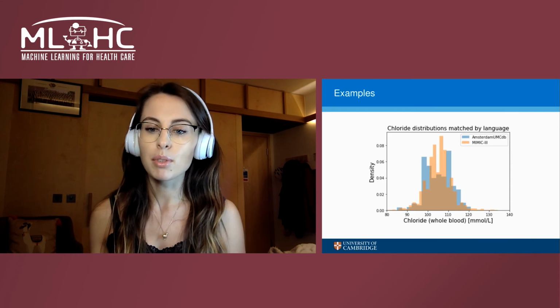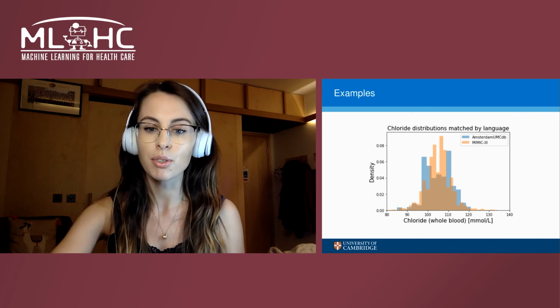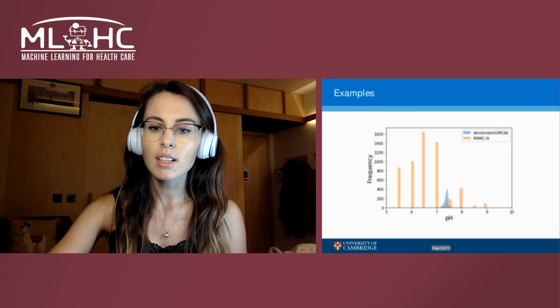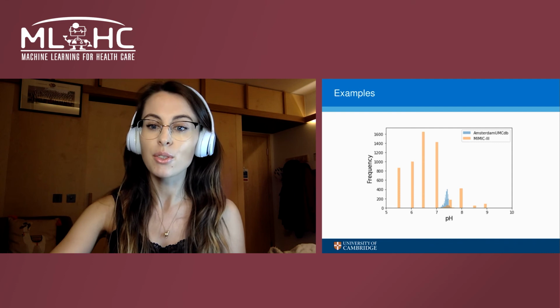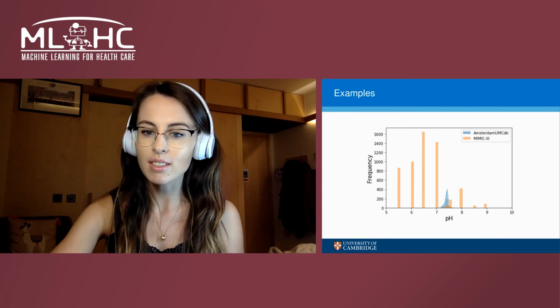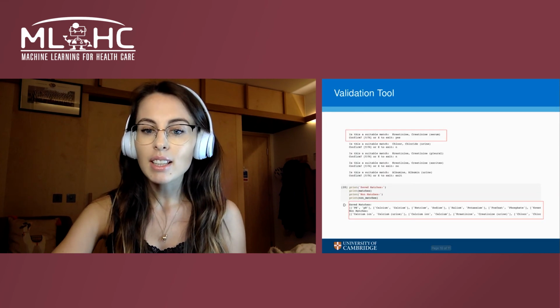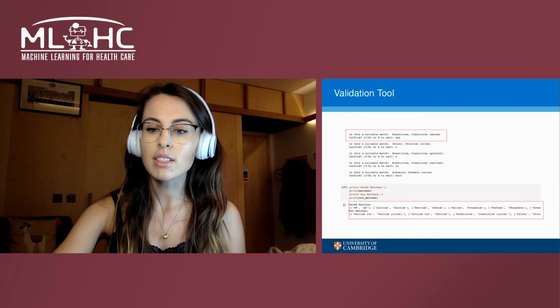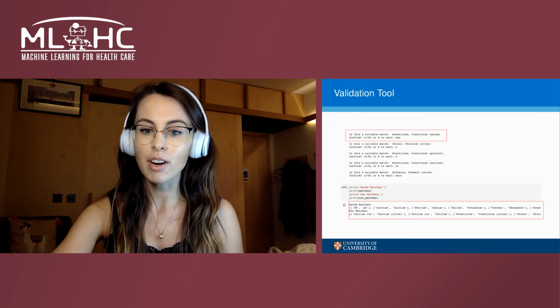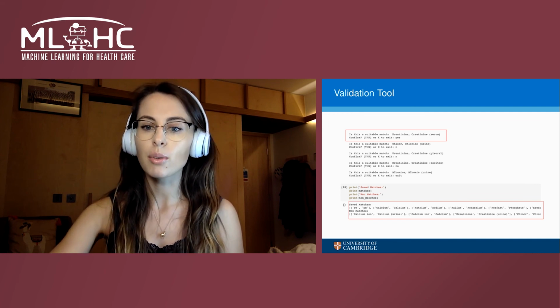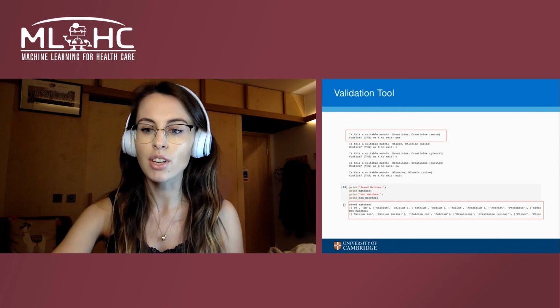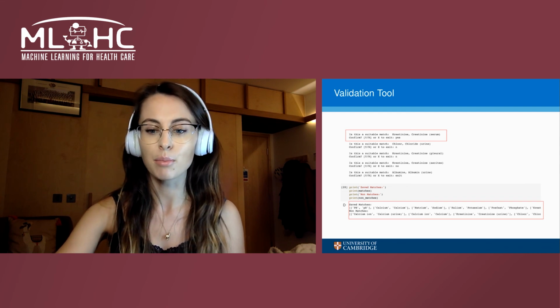To show some examples of the system in action, this is an example of a correct match based on both string and distribution. And sometimes our prototype provided a useful sanity check. So this is a genuine match for pH, but for some reason the distribution is quite strange in MIMIC. And finally, we developed an interactive tool that can be used by clinicians to verify potential matches. So they can quickly accept or reject matches to generate a harmonized data file with data from both databases.